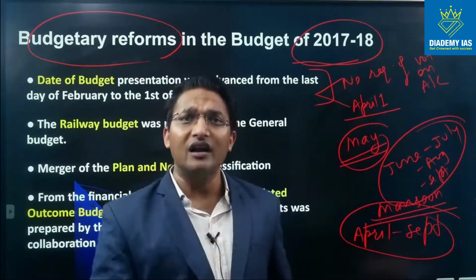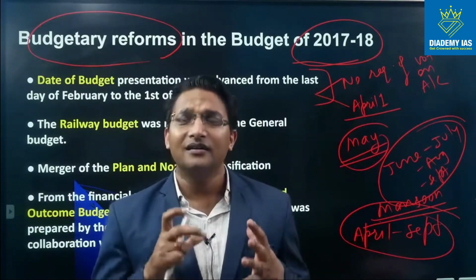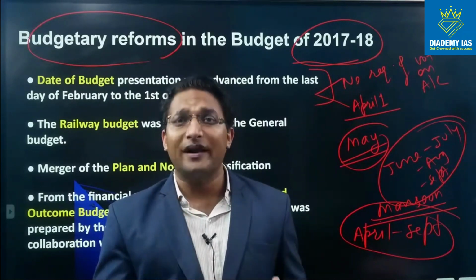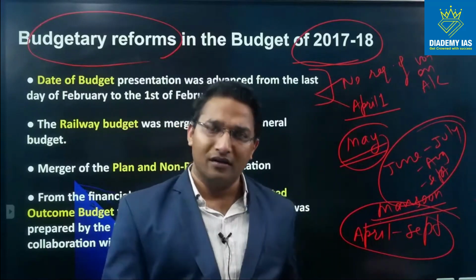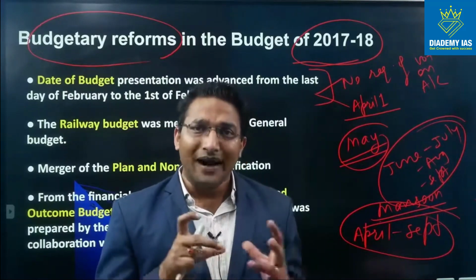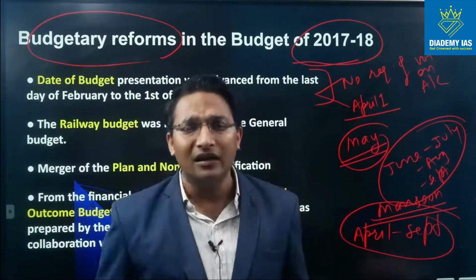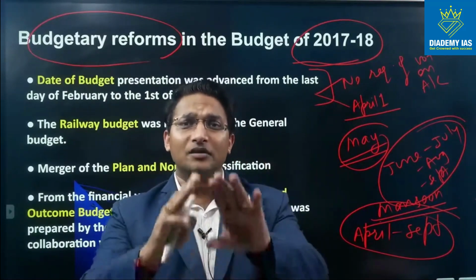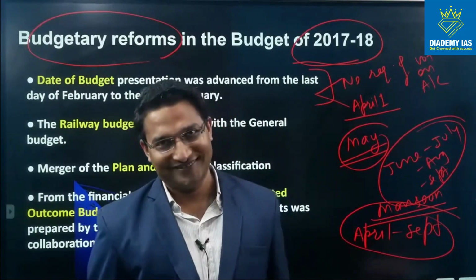So if you hear the word lapsable expenditure, lapsable amount, just understand that if the amount is not spent during the allotted time, then it will be returned back to the government. And March rush means all the government agencies rush to expend the money so that the amount does not lapse at the end of the 31st of March.